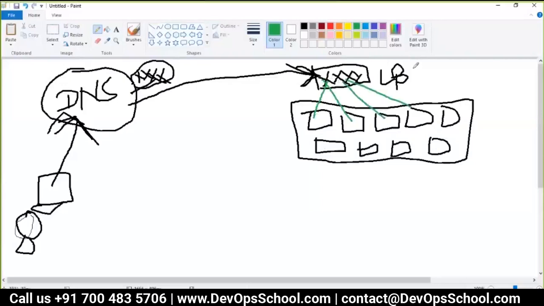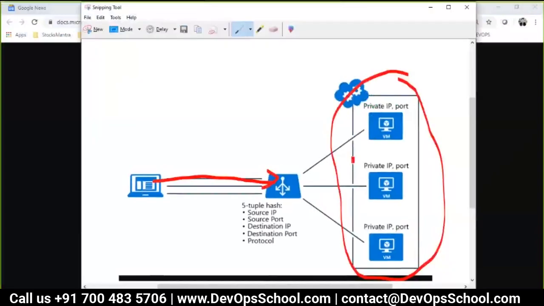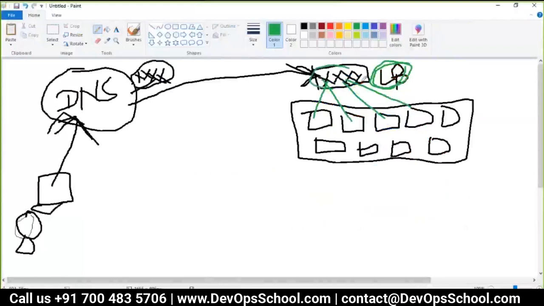But the load balancer has one rule, and that rule is very simple. The IP address can be different, but the port has to be the same. That is the rule. If the ports are different, it will not be able to load balance them. One load balancer, one port. Remember, so whenever you get a request here, it transfers on 80 here, or here, or here, or 81, 81, 81, like this.